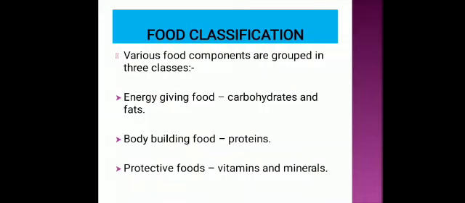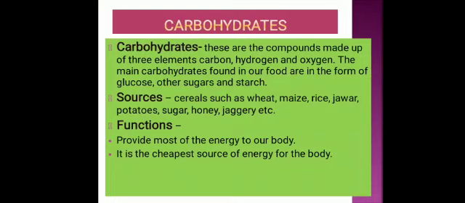Let us start with carbohydrates. You know that glucose, cane sugar, which means sugar, and starch are examples of carbohydrates. Now why do we need carbohydrates? Carbohydrates provide energy to our body. We eat very little glucose or sugar every day. The main carbohydrate that we eat in our food is starch, and it comes from cereals like wheat and rice. And this starch carbohydrate provides energy to our body.